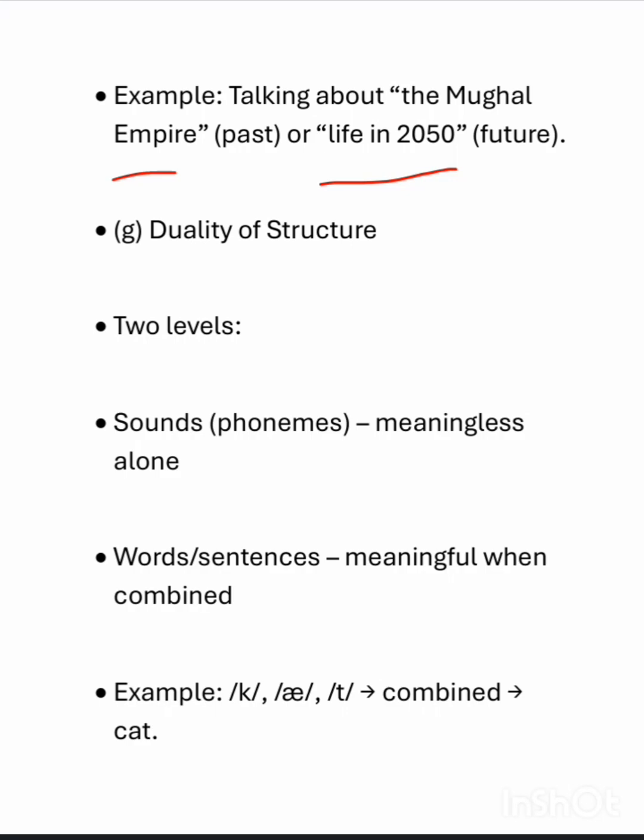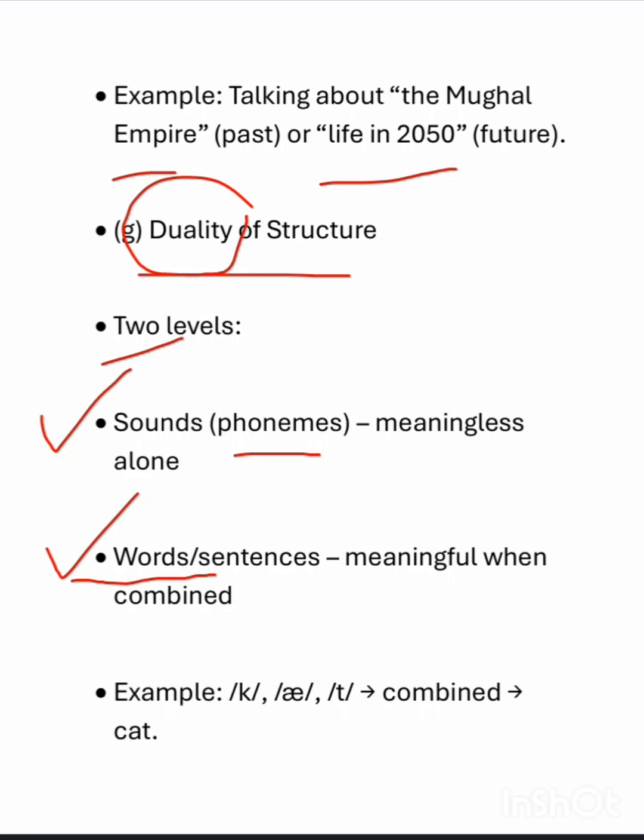Then we have duality of structure. The word duality itself suggests two levels. Language works on two levels: sounds and words. On the level of sounds we have phonemes. A phoneme is basically the smallest unit of language. Smallest unit means like P, B. By using these smallest units we can create meaningful words or sentences. When we combine the phoneme P, then the phoneme A, and then the phoneme T, we create the word pet.